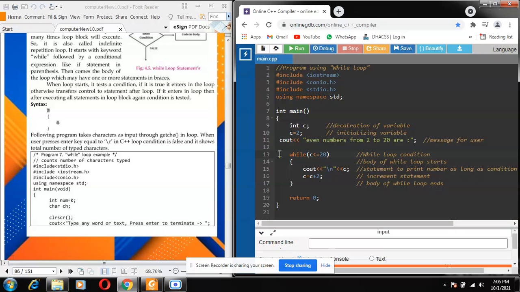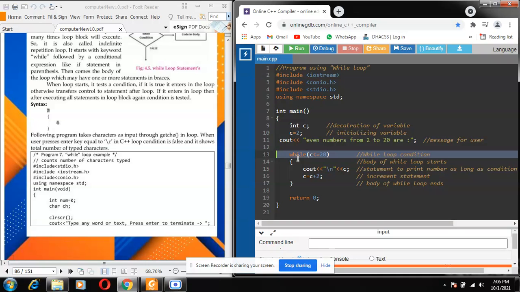In this while loop condition, we are going to write while as a keyword and then the parenthesis starts, and in the parenthesis I give a condition. As I initialized the value, c is equal to 2. So my condition is c must have a value less than or equal to 20. So it's my loop condition. The loop will continue to work as long as c has a value less than or equal to 20.